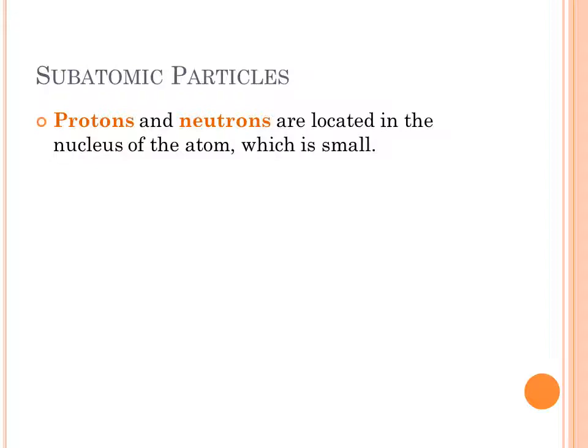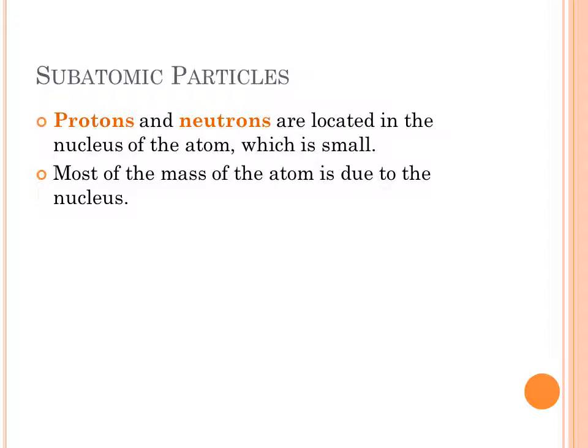Protons and neutrons are located in the nucleus of an atom, which is small in terms of volume. Note, most of the mass of the atom is due to the nucleus. So the nucleus doesn't occupy a very large space, but it does have a large mass on an atomic scale.